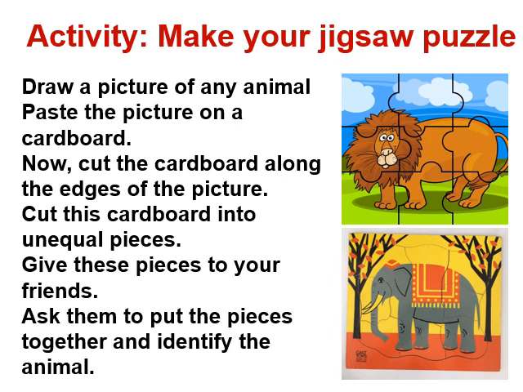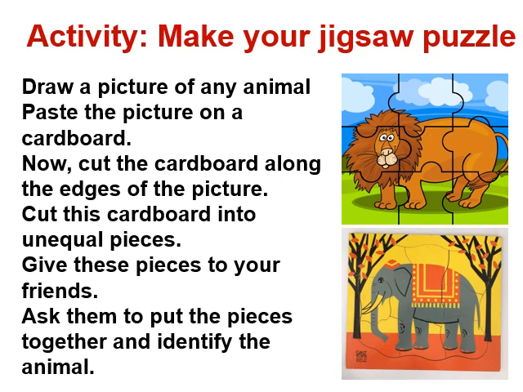Draw a picture of any animal. You can draw a picture of any animal of your choice. Paste the picture on a cardboard. Cut the cardboard along the edges of the picture. Next, cut this cardboard into unequal pieces. You have to cut it by your own choice into unequal pieces.